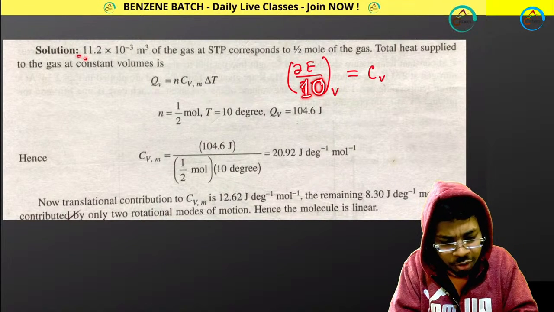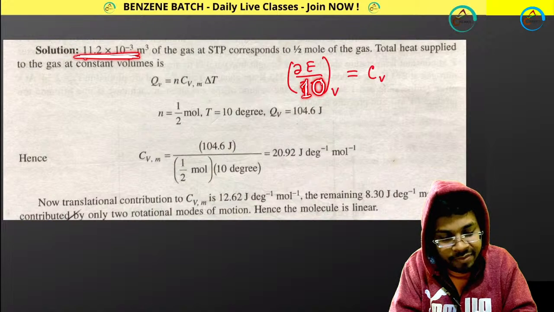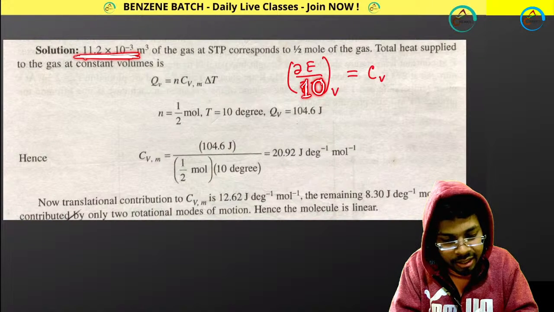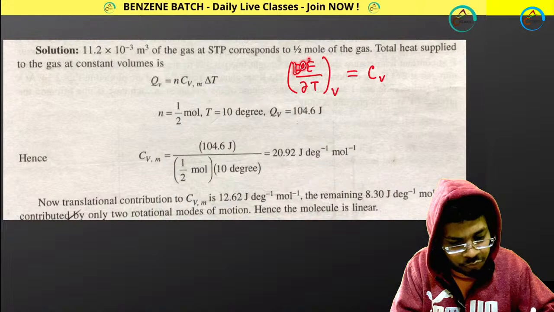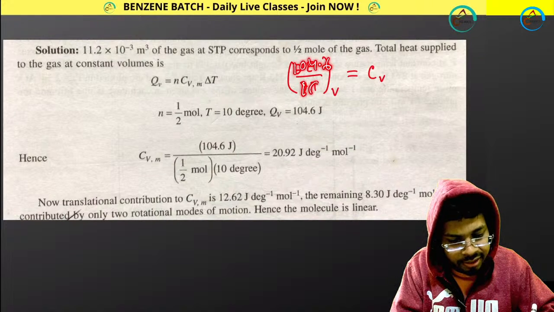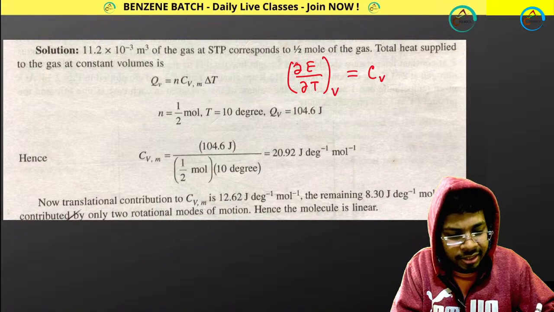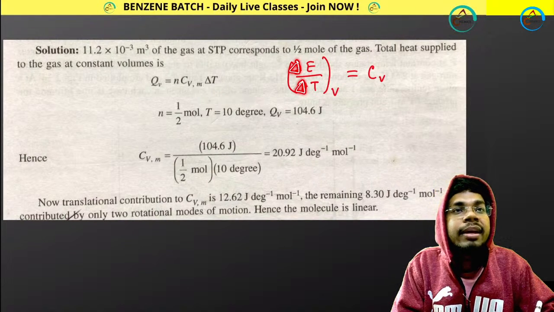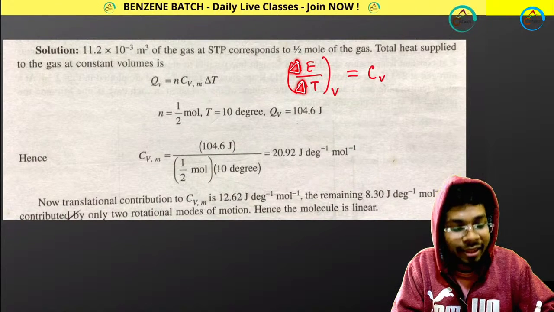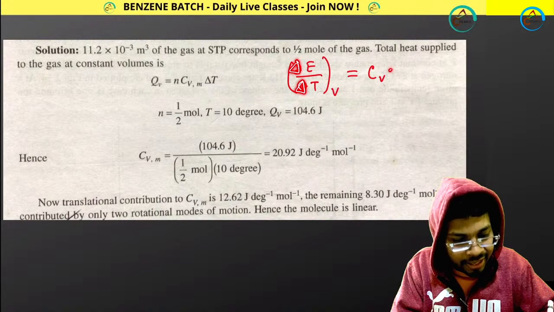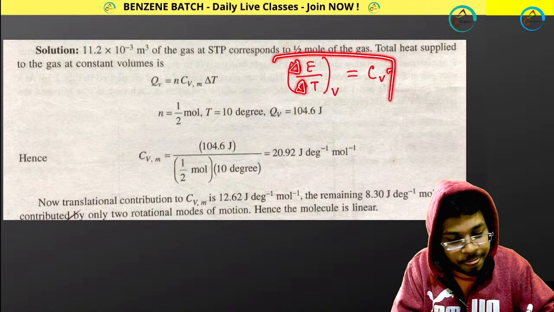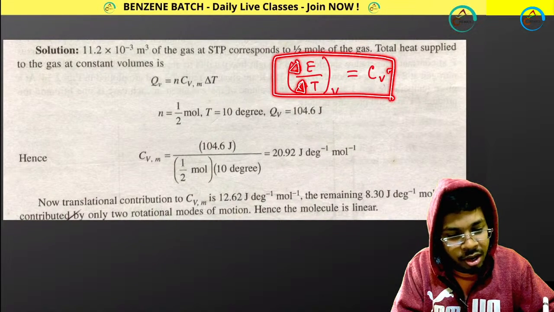And this is the volume that is given over here. So it is your 104.6, and delta T is your 10, if I am considering delta instead of del. And then it is true for n mole, right?